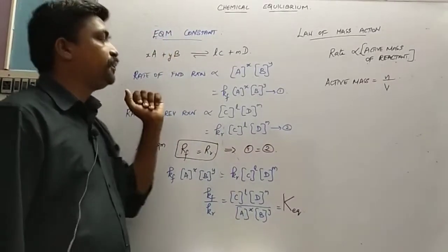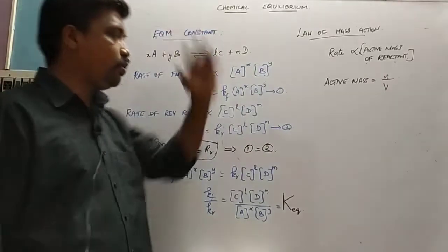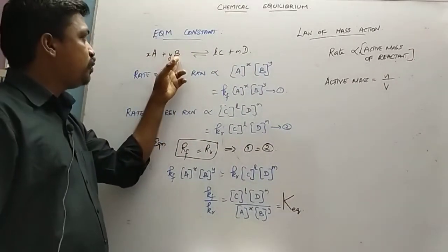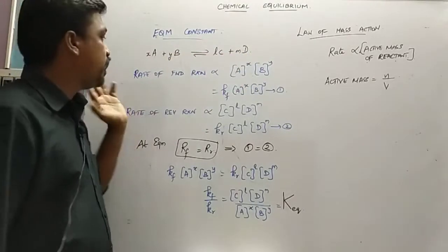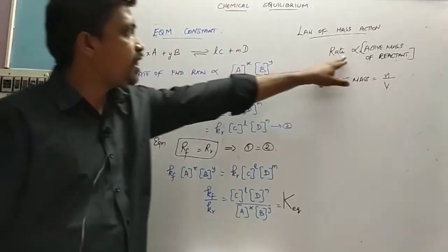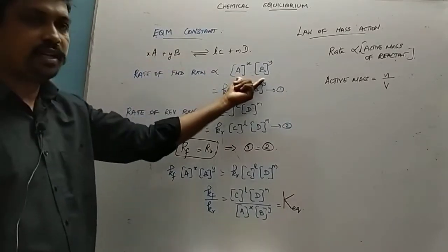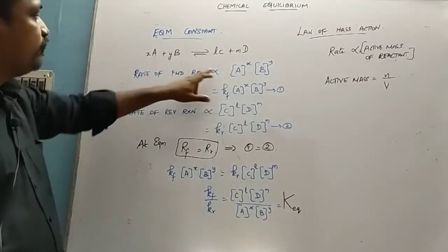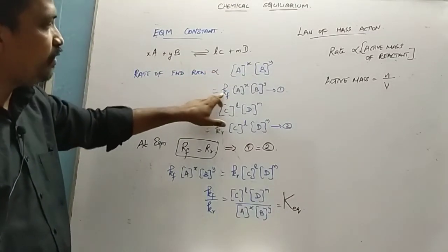Okay, come here. Now we are going to derive a value for the equilibrium constant. Consider this equilibrium reaction: X moles of A reacts with Y moles of B, giving L moles of C and M moles of D. Now the rate of the forward reaction, according to the law of mass action, is directly proportional to the active mass of the reactants. So for the forward reaction, A and B are the reactants, so they are raised to the power present in the balanced equation, X and Y. When the proportionality is made equal, we have to introduce a constant, which is called the forward rate constant.